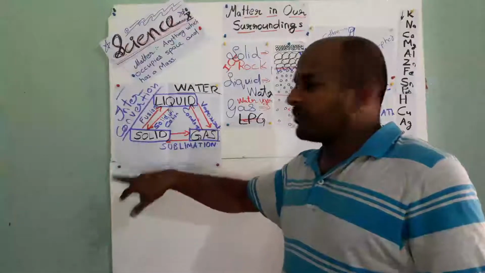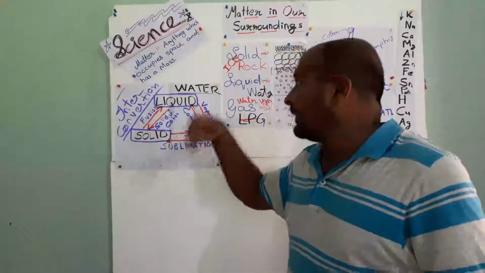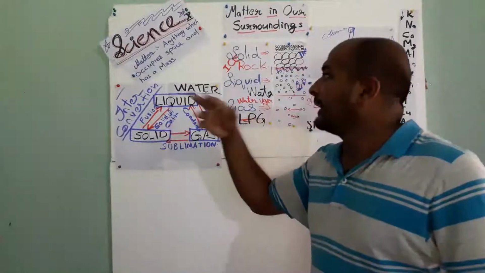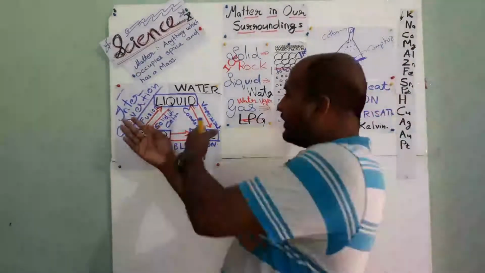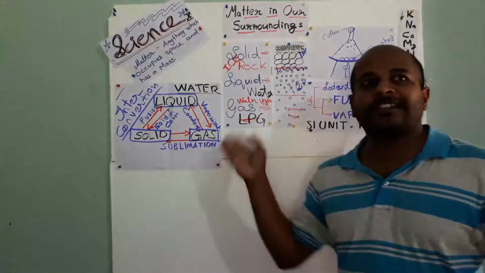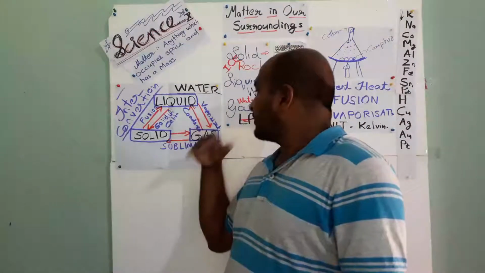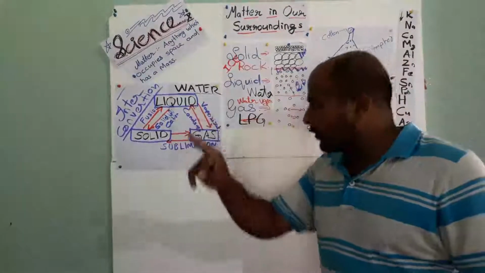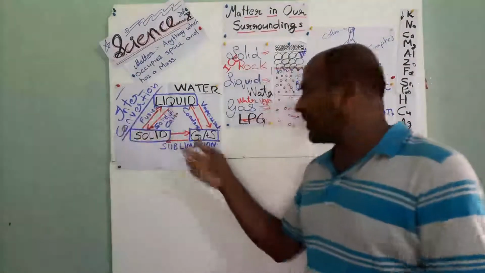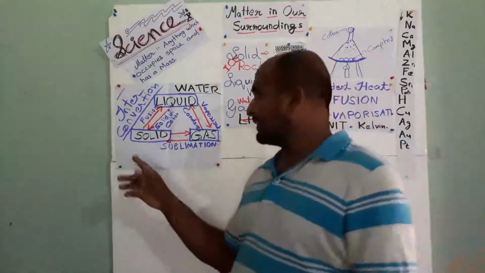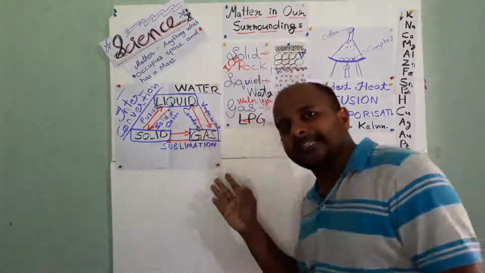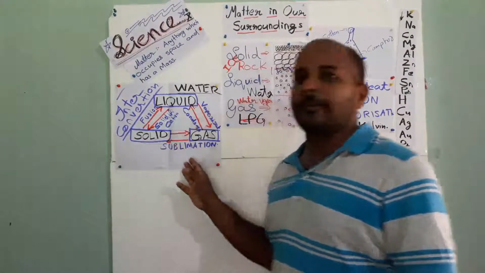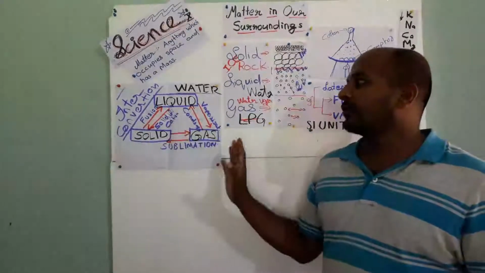Fusion. Conversion of solid into liquid is called fusion. Solidification. Conversion of liquid into solid is known as solidification. Vaporization. Converting liquid into gas is known as vaporization. At the same time, condensation. When gas is cooled down and changes into liquid, it is called condensation. One more process is when solid is directly changed into gas, that process is known as sublimation. And when gas changes back to solid, that is also sublimation.